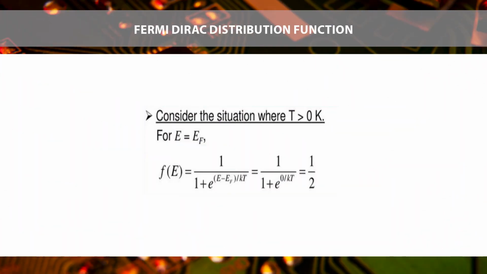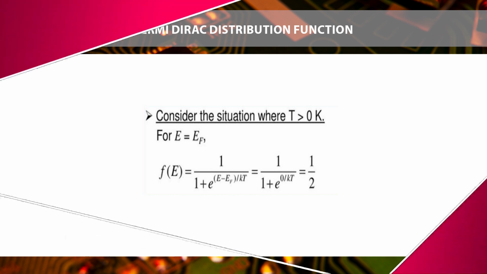Consider the next situation, T greater than 0 Kelvin, with the condition E equal to EF. Then the density of state we have is 1 by 2. Thus, an energy state at the Fermi level has a probability of 1 by 2 of being occupied by an electron.